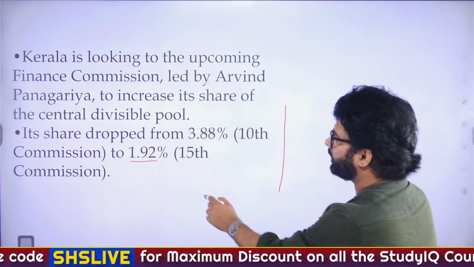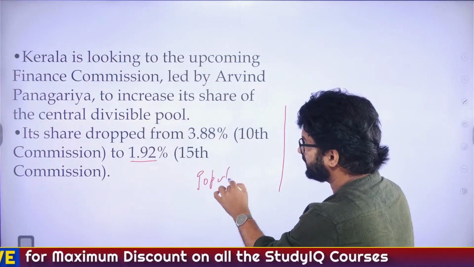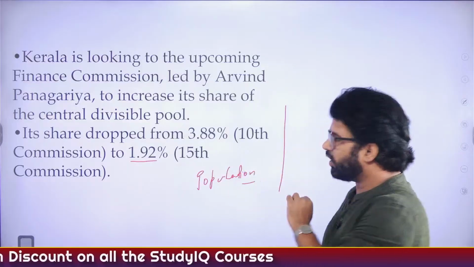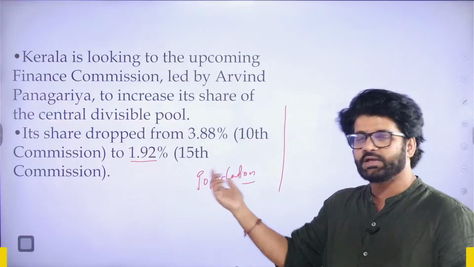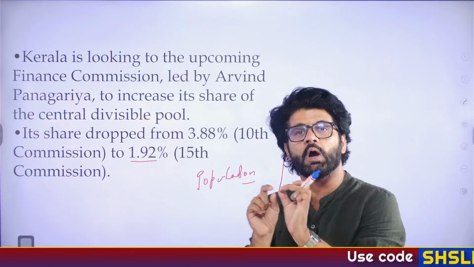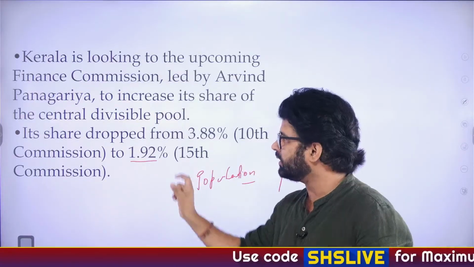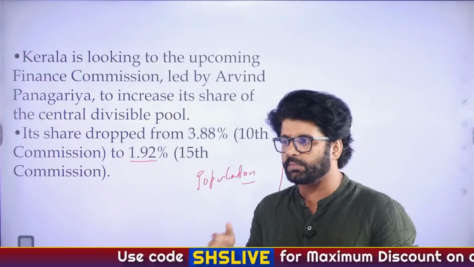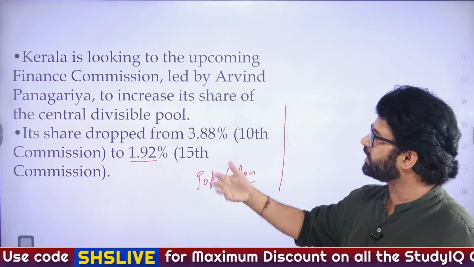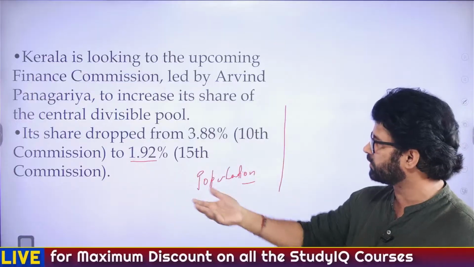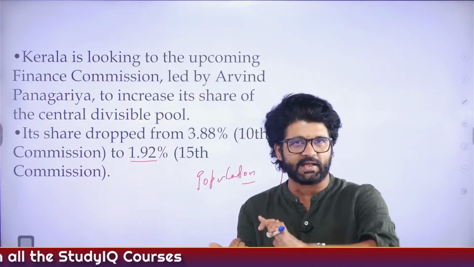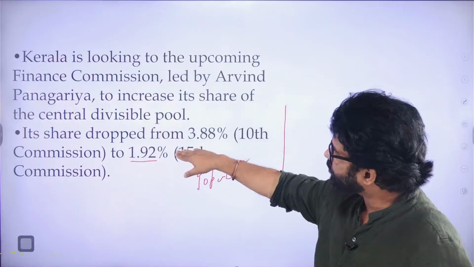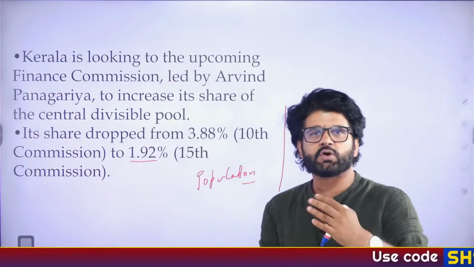One criterion is population as well. You can see population is creating so much issue on so many different verticals. We were talking about delimitation, population. Here also we are talking about population, since population is one criterion in resource devolution by Finance Commission. States which have higher population and higher total fertility rate get more share. Since southern states including Kerala have stabilized their population, that's why the share has also dropped, because the population is lesser.